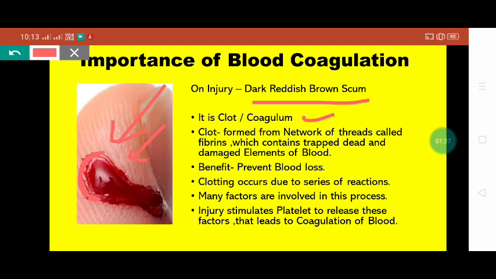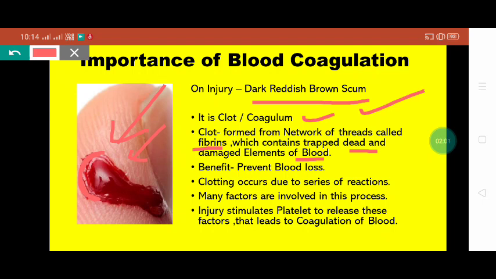On injury, when the blood is released from that area and some WBCs, RBCs and platelets are injured, it activates some mechanism, and finally a special network of fibrins forms there, and it traps all of the dead RBCs, WBCs and platelets, and that leads to formation of the clot.